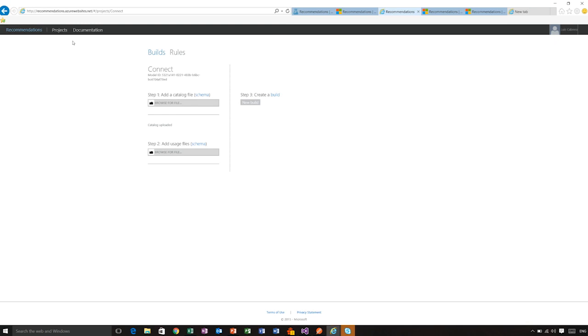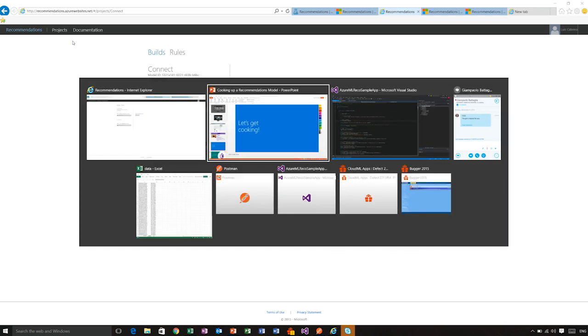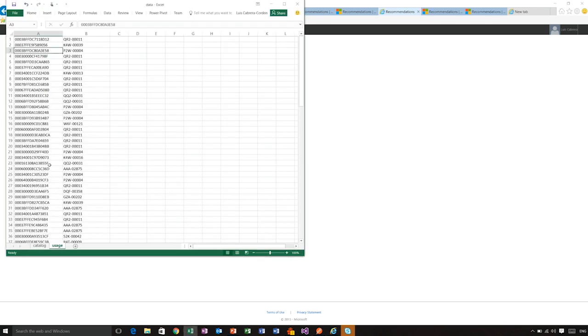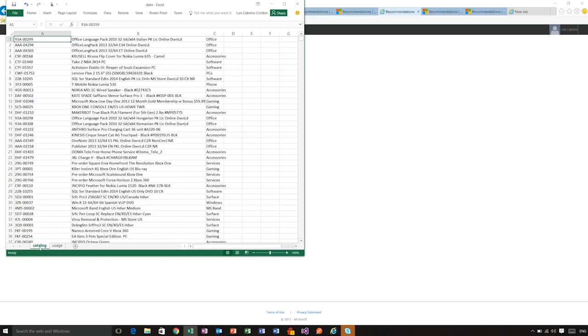Now, the question that you may have is, what does that catalog actually look like? Let me show you. So that catalog has a very simple format. It shows you that there is items, the identifier for each of the items. In the next row, it will give you a description of the items, and then a description of what type of item is in my catalog.